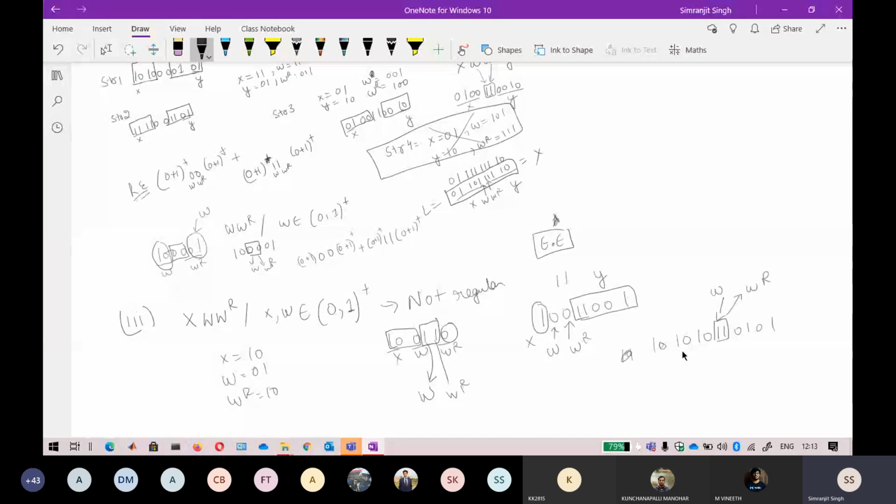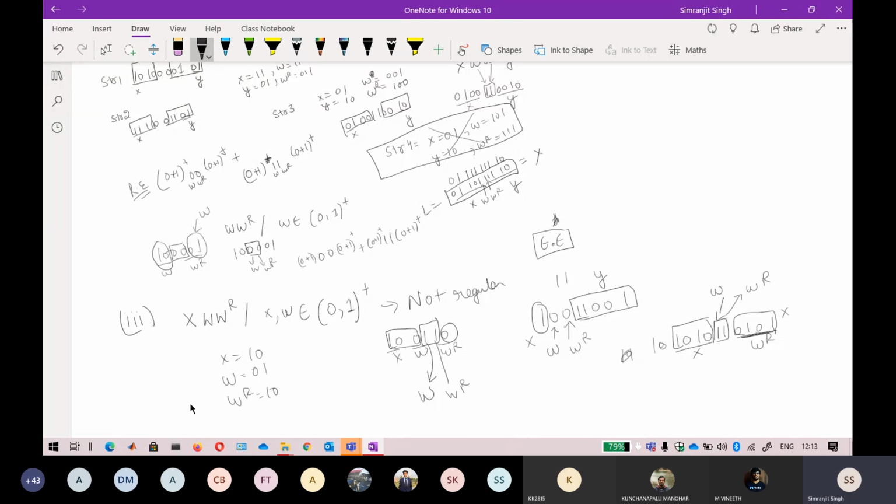The remaining string will become your x, no doubt about it, so it can come under x. But about this part, you cannot assign it as wr because wr is already assigned. There is no variable there to claim this part. That is why you cannot represent it in a regular expression, and that is why this is not a regular language.